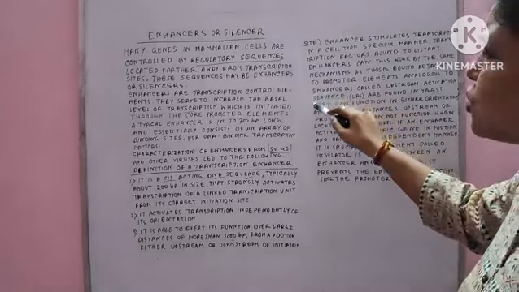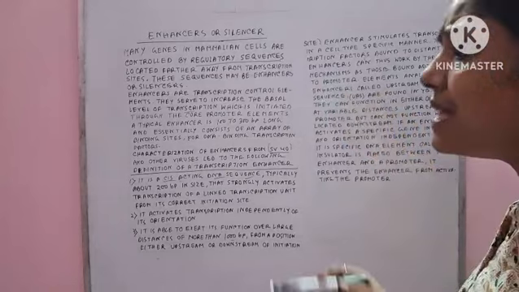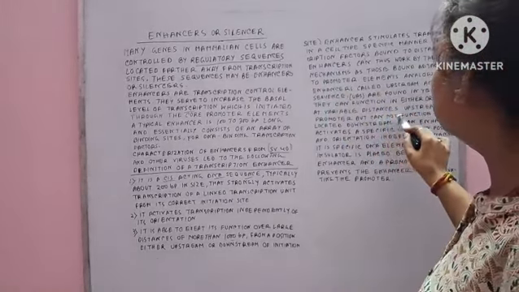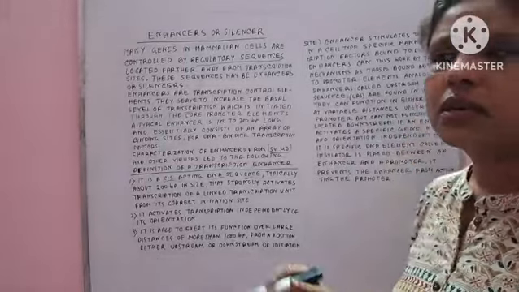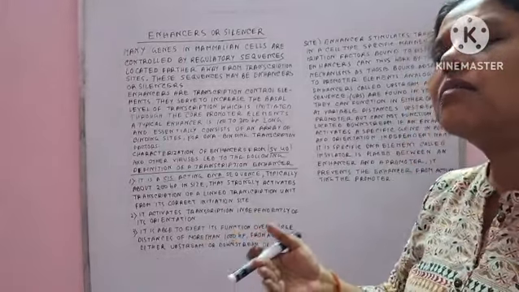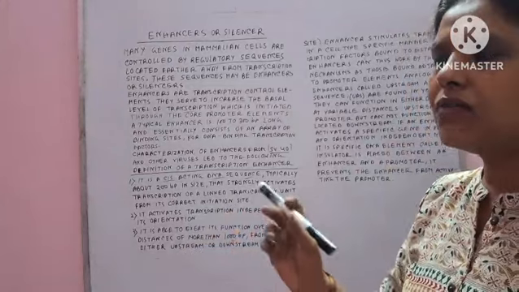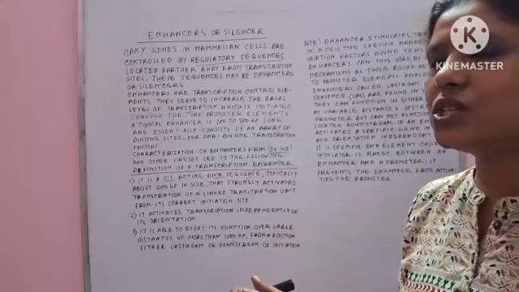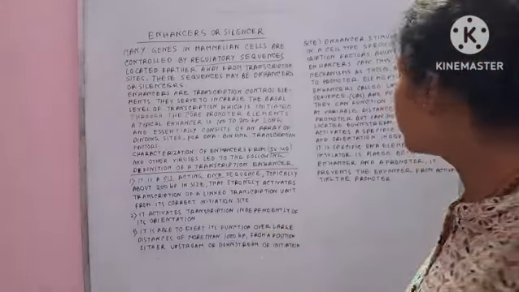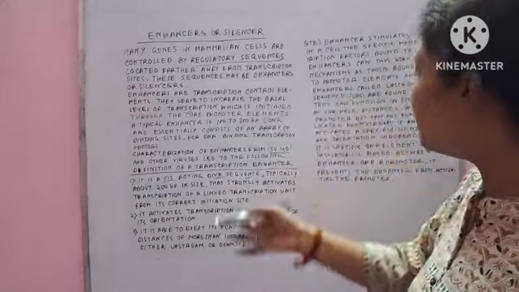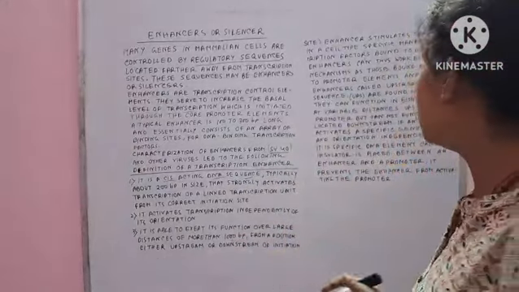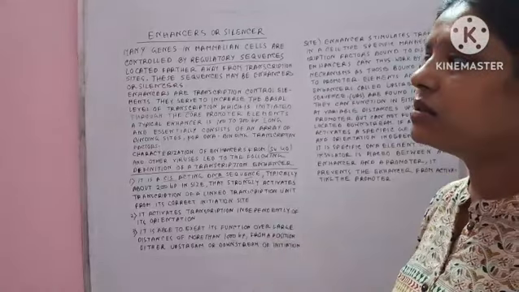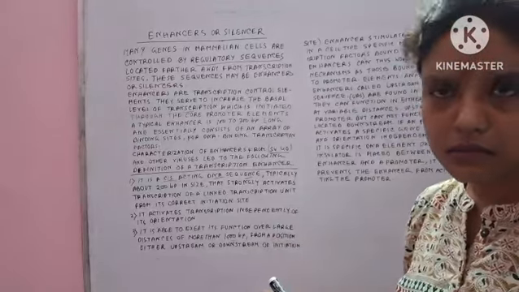So what is the actual function of the enhancer? Here the enhancer can play its role only in the upstream region. If it remains at more distance but within a limited range, and it is present in the upstream region, it can play its role. But if it remains in the downstream region, in that case its activity or function is not seen.